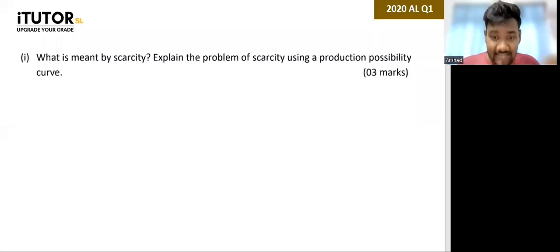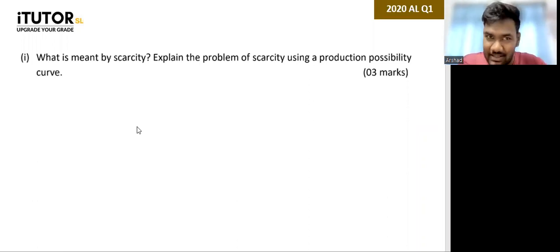Okay, so starting with the 2020 A-level question, we'll start with what is meant by scarcity and explain the problem of scarcity using a PPC. 3 marks, a question that has been repeated again and again and again. So what do you write again? You write what is scarcity, the limitedness of resources compared to unlimited wants.